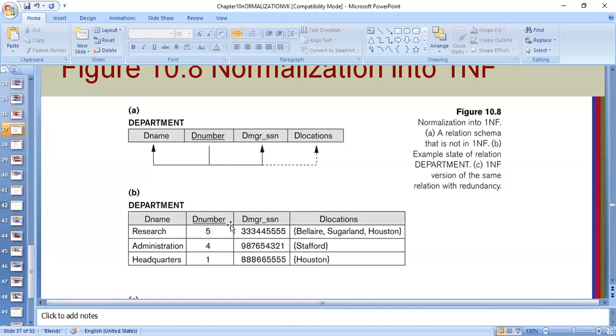Isn't it? For the same research department, I have multiple location values here. So what to do with this now? As you know, the first normal form doesn't allow multi-valued attributes. So the solution is to make it normal, and the process is called normalization. Yesterday we saw the example of normalization: it is a process of decomposing bad or unsatisfactory relations into normal and satisfactory relations.